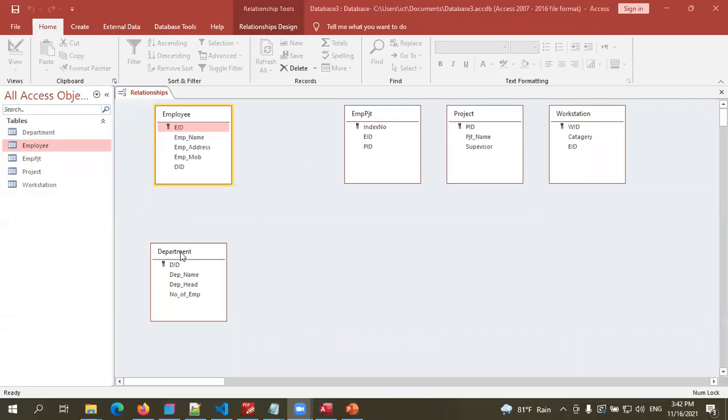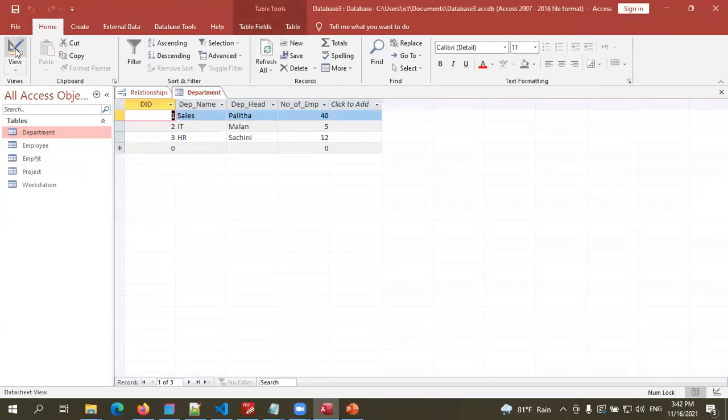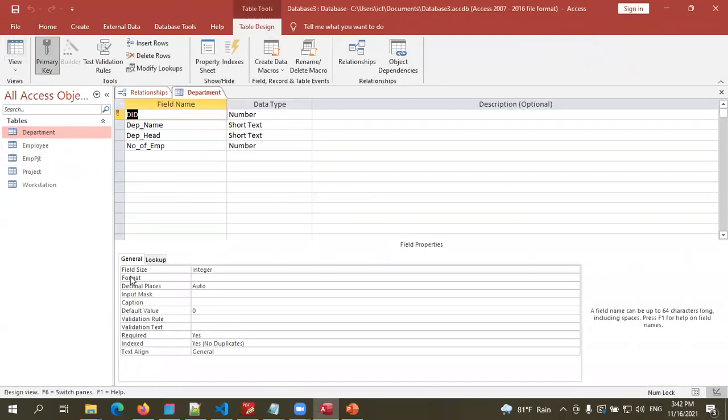Right, everyone. So what we have to do, every time it must be the same data type, right? I earlier made this department ID an integer from the properties. I forgot that. Field size, I made it an integer. Integer is just again a number, right? Large numbers and small numbers. In this one also it should be the same, right? Okay.